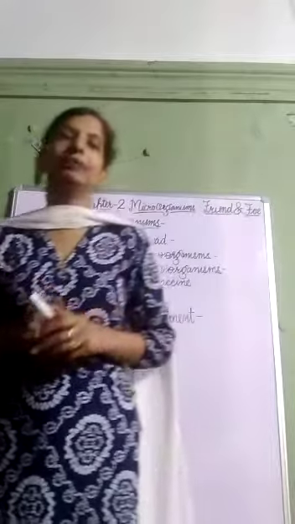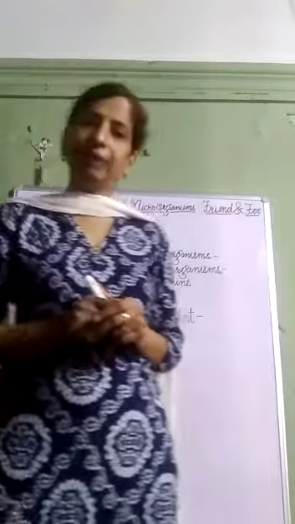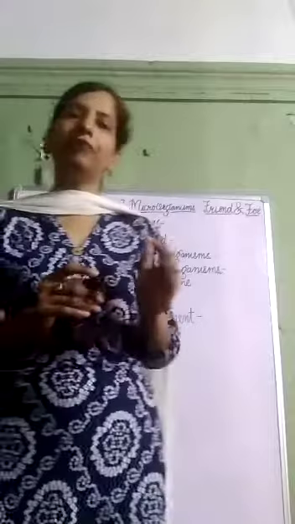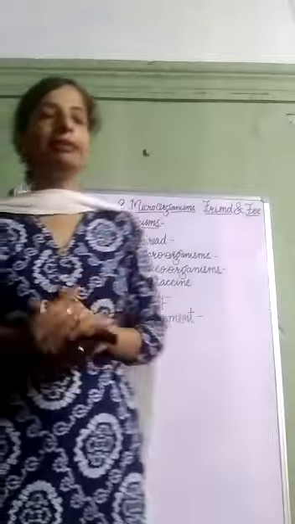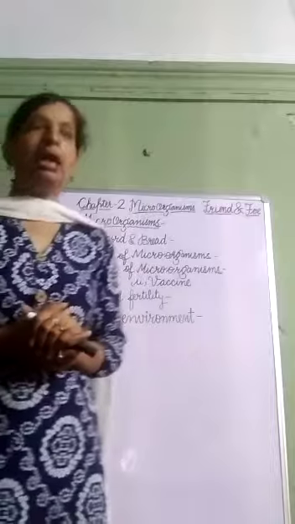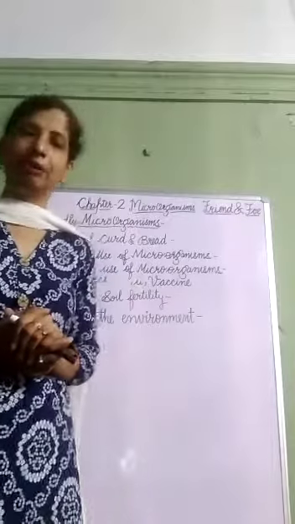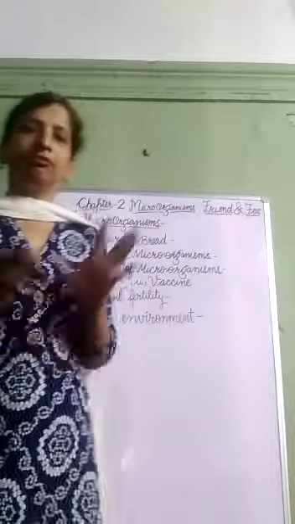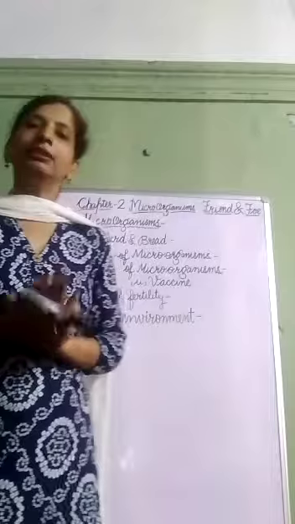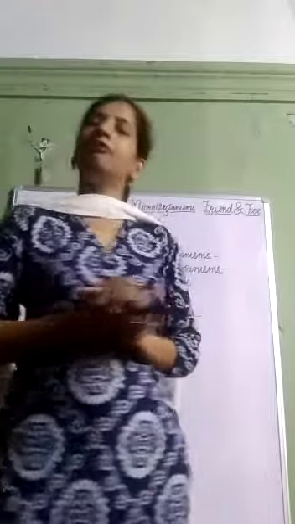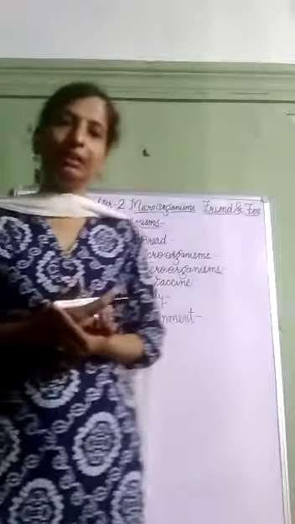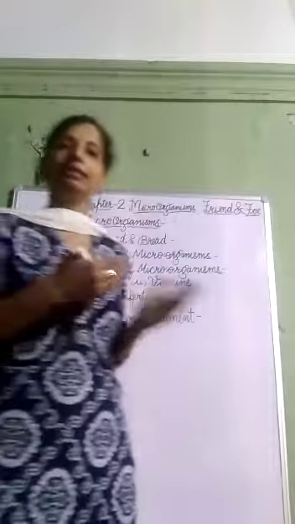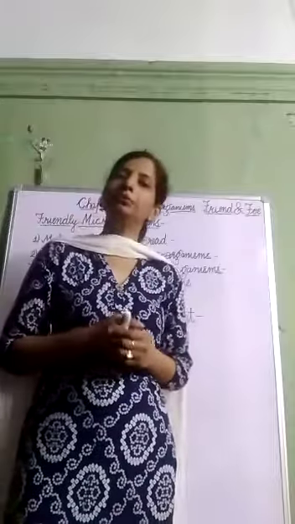You can do an activity. Take a 500 ml beaker and fill it 3/4 with water. Now add 2-3 spoons of sugar and half a spoon of yeast powder to it. Now cover this beaker and keep it for a few hours without disturbing the sugar solution. After 4-5 hours, when you smell the beaker, you will get the smell of alcohol. This is how yeast changes sugar into alcohol.